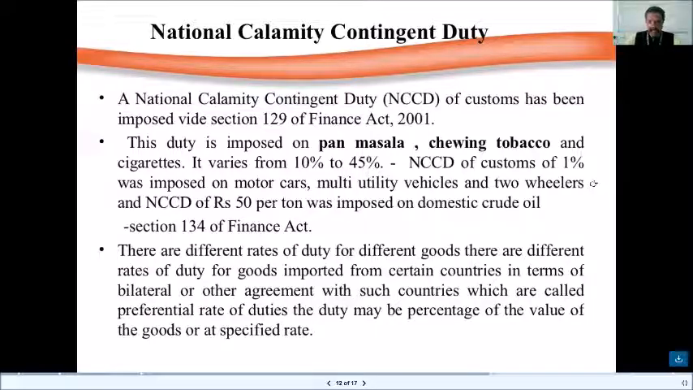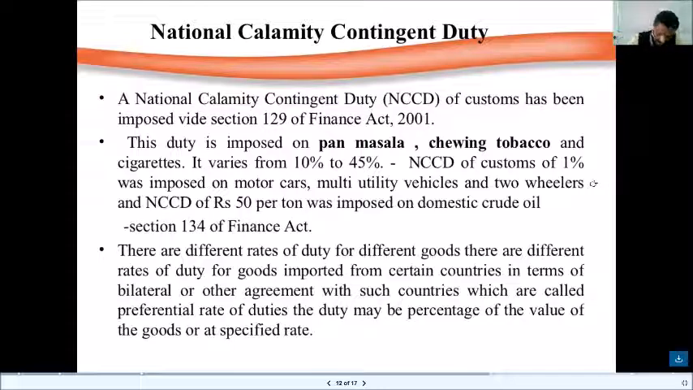There are different rates of duty for different goods. There are different rates of duty for goods imported from certain countries in terms of bilateral or other agreements. So since we are a member country of the World Trade Organization, we have international and bilateral relationships. Since we are part of the WTO agreement, we are bound by certain trade restrictions and certain trade compulsions by the WTO.